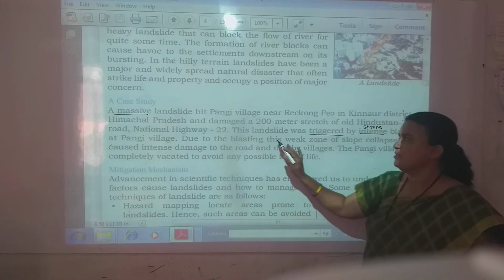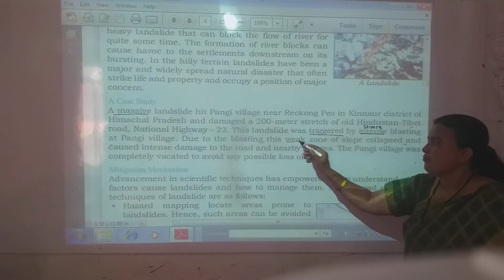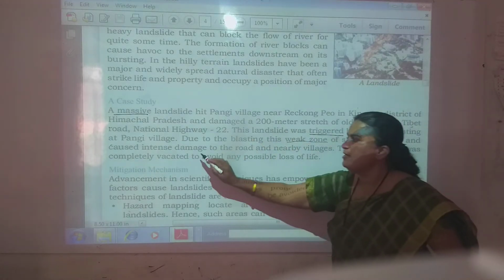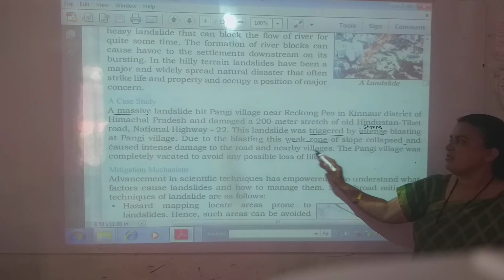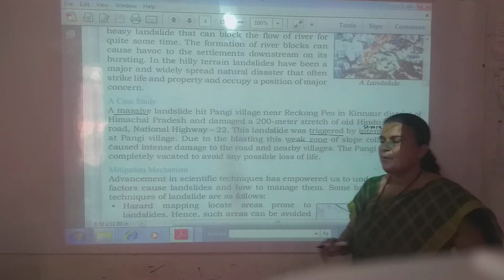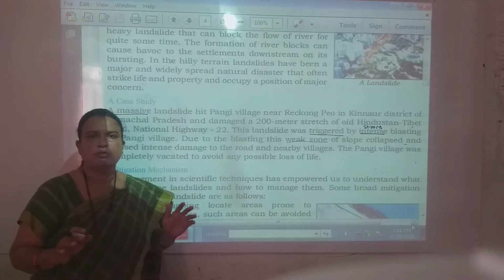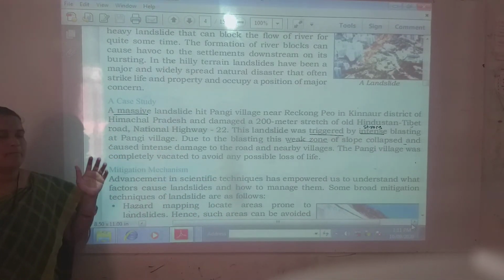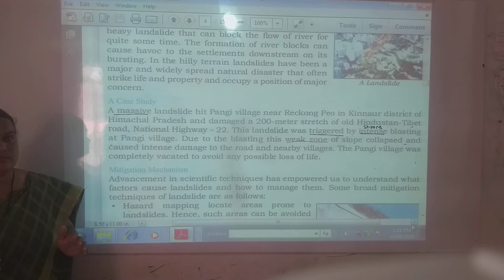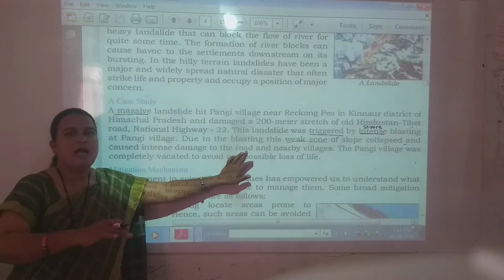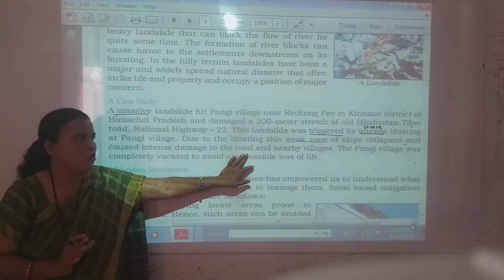Due to the blasting, the weak zone of the slope collapsed and caused intense damage to the road and nearby villages. Means in the hilly regions, the weak zone was triggered by intense blasting. The road also got damaged as well as nearby villages.